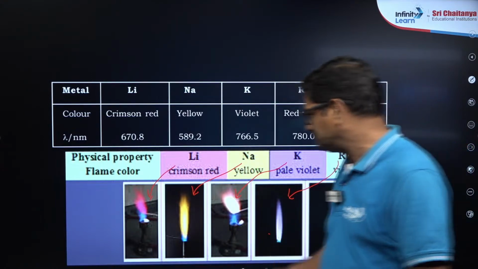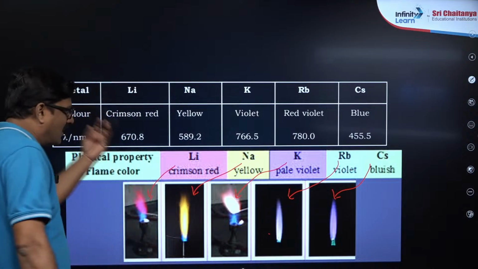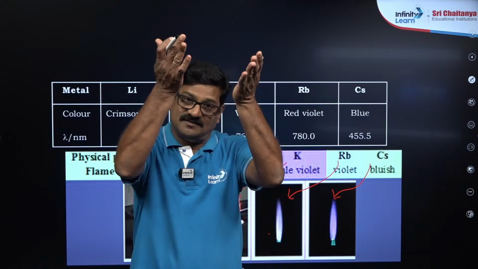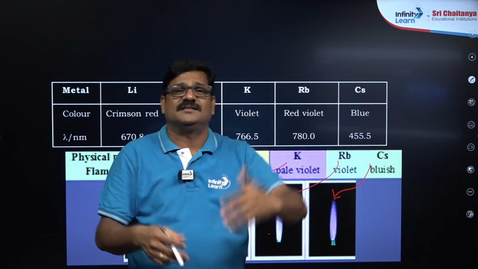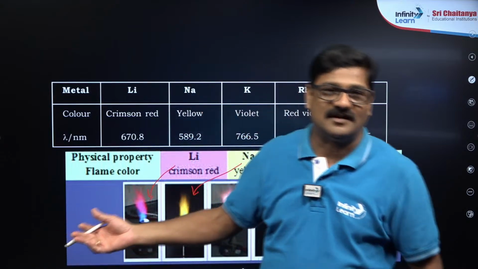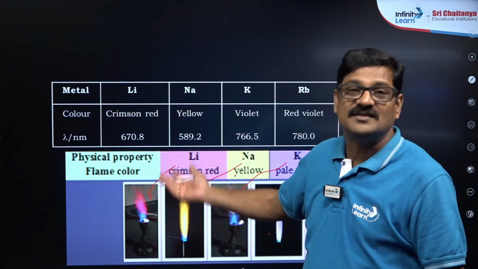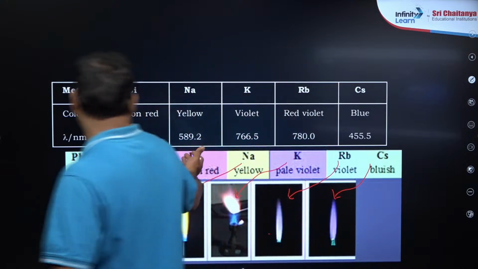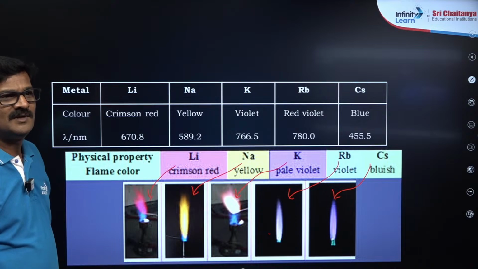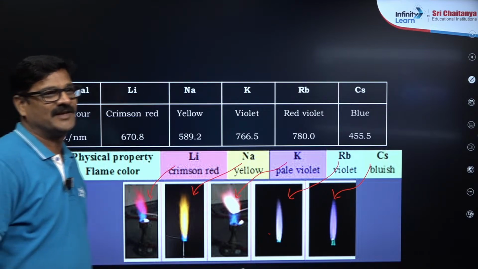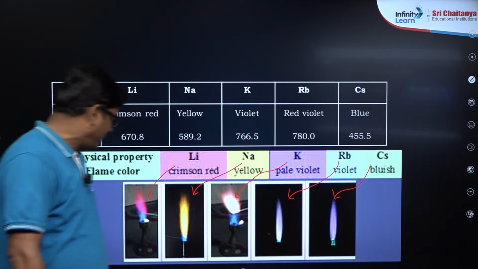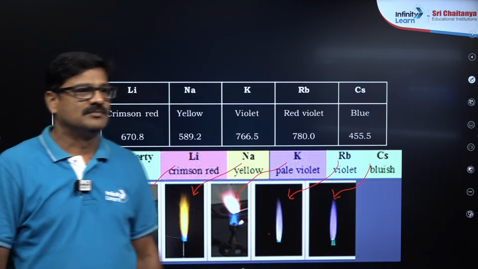Okay, let us go ahead. So when the alkali metal compound is kept in the non-luminous zone, the electrons are being excited. While de-exciting, they give their radiation in the form of light, and this light is in the visible radiation, and these visible radiations are seen like this. Lithium crimson red, sodium golden yellow, potassium violet, rubidium red violet, cesium blue.